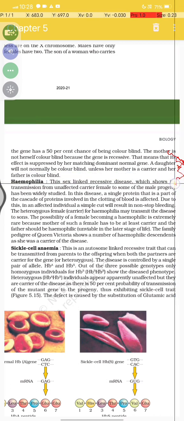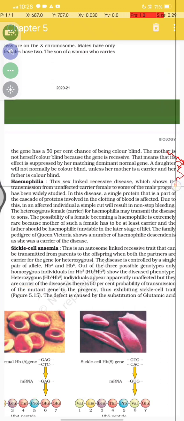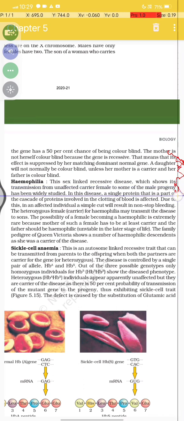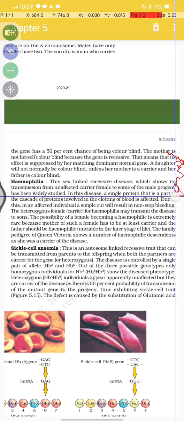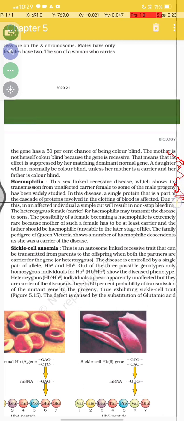Hemophilia, what is it? This is a sex-linked recessive disease which shows transmission from the unaffected carrier female to some male progeny. It has been widely studied. In this disease a single protein that is part of a cascade of proteins involved in clotting of blood is affected. In an affected individual a simple cut will result in non-stop bleeding.